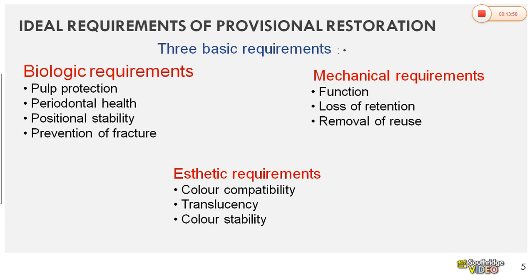Aesthetics. In case of anterior teeth, when you give a temporary crown, the color of the restoration should be compatible with the surrounding teeth. So color should be properly selected. Then translucency and the stability. The color of the temporary tooth has to be stable. When you give it for a long-term purpose, the color should be stable. If not, because of the patient's food habits or having colored drinks or coffee, tea, it causes stains or discoloration of the temporary crowns. So to prevent this, color stability has to be there for the selected material.